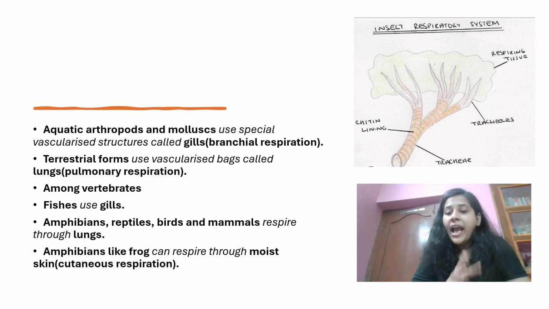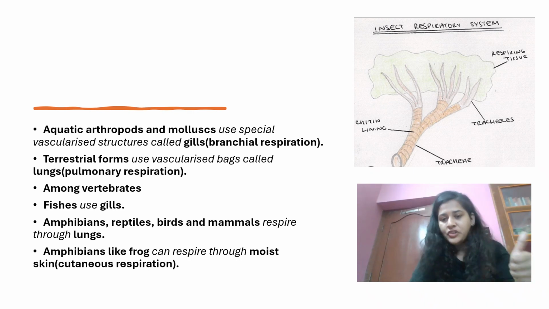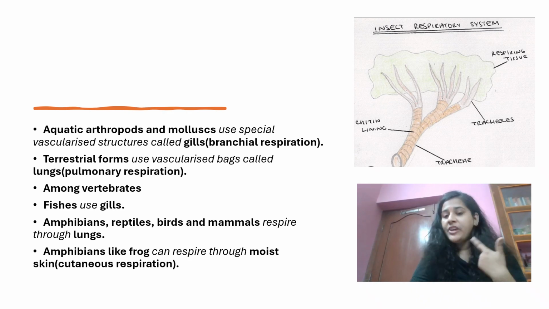So in total, we are having three types of respiration. The first one is through gills, that is referred to as branchial respiration. Second one is through lungs, that is referred to as pulmonary respiration. Third is by moist skin, which is referred to as cutaneous respiration. This is seen in vertebrates. So we are done with this respiration part.